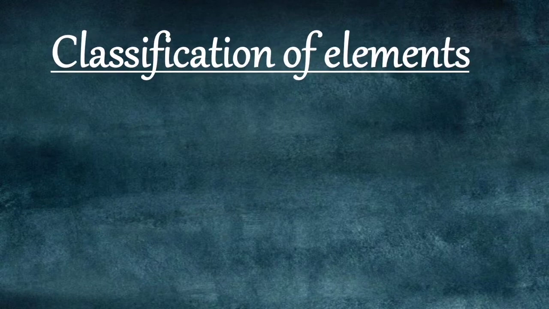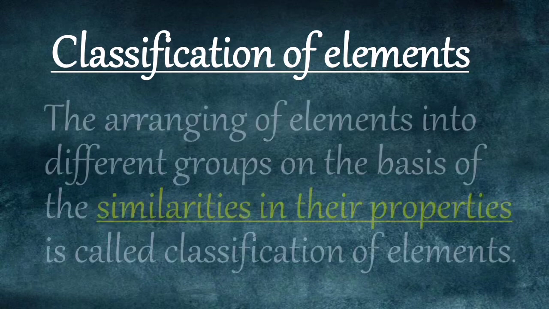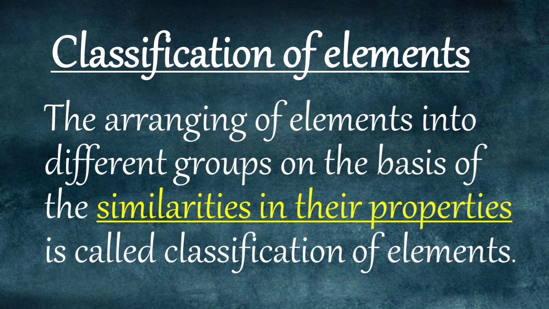This arrangement of elements is known as classification of elements, and this led to the formation of periodic table. Classification of elements is the arrangement of elements into different groups on the basis of their similarities in the properties. It becomes very easy to understand the properties of these elements if they are classified.